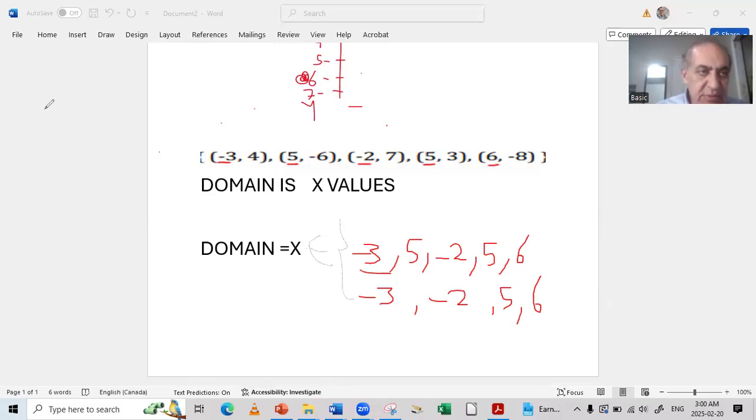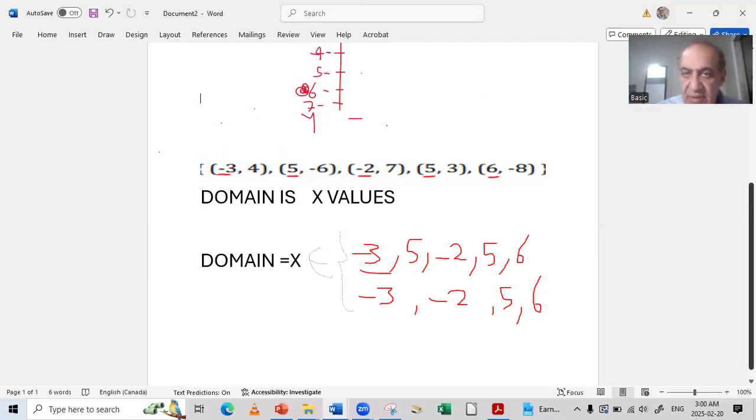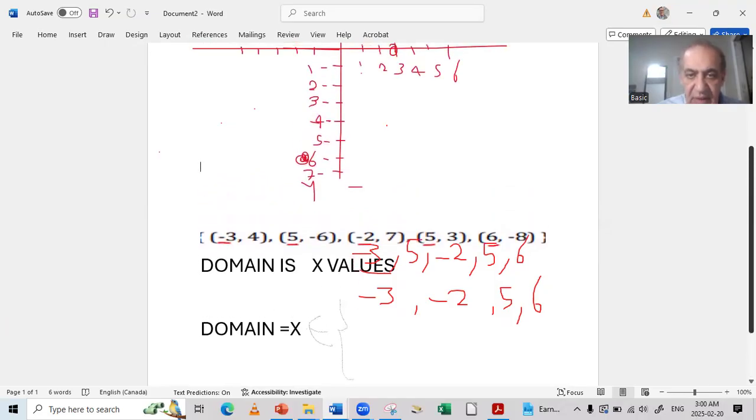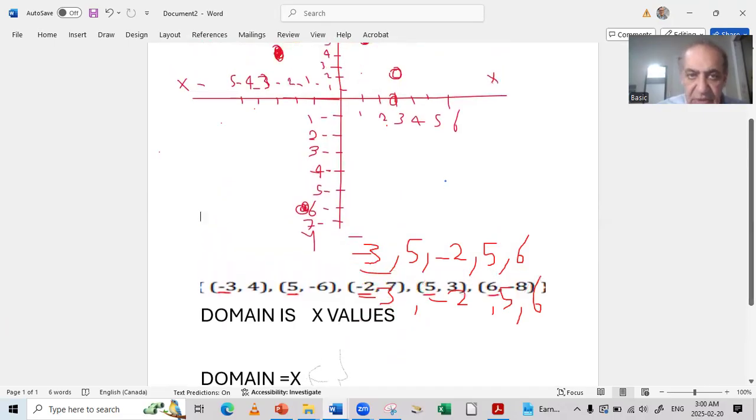So if I move like this, first comes -3, like you see here. Then after -3 comes -2, while I'm going on my way up. So I will start from -3, then go to -2, then go to -1. That's why I put it in ascending order, -3, -2, and that's how I will do it. Then 5, then 6.